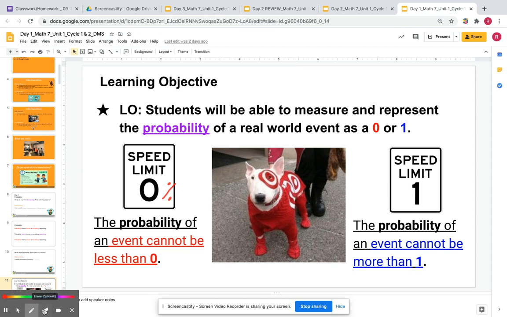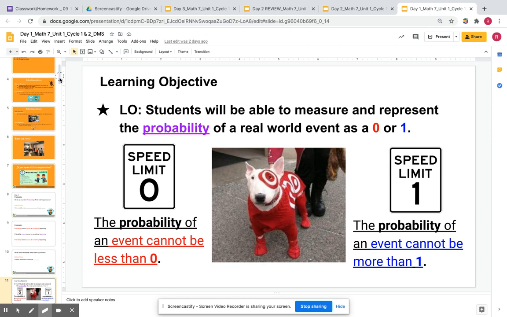So let's go ahead and talk about the probability of 1. The probability of 1 is something that's definitely going to happen. 1 represents basically 100%. And for both 0 and 1, you cannot exceed those limits. Those are limits that bound you in probability. So you cannot be more than 100%, and you cannot be below 0%.